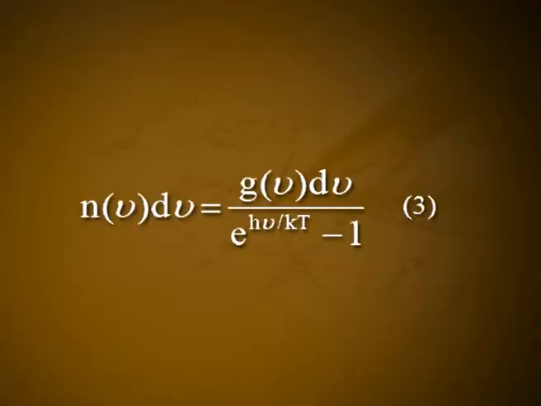The energy of a photon is E is equal to h nu. Hence, the number of photons in the frequency range from nu to nu plus d nu is given by n of nu d nu is equal to G of nu d nu divided by e raised to h nu divided by kT minus 1. Let it be equation number 3.